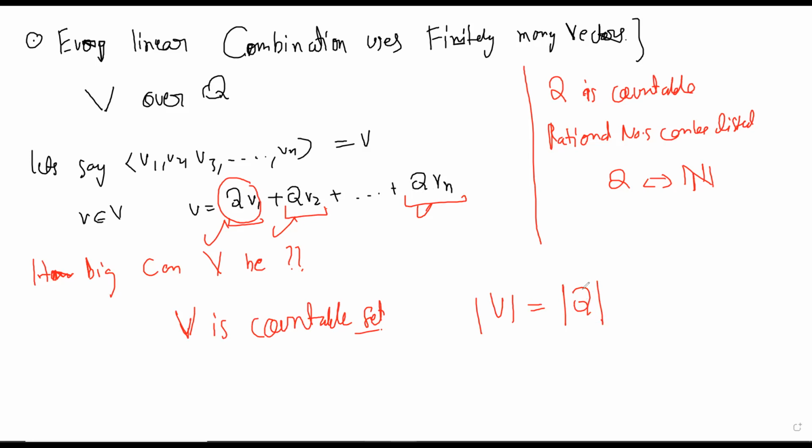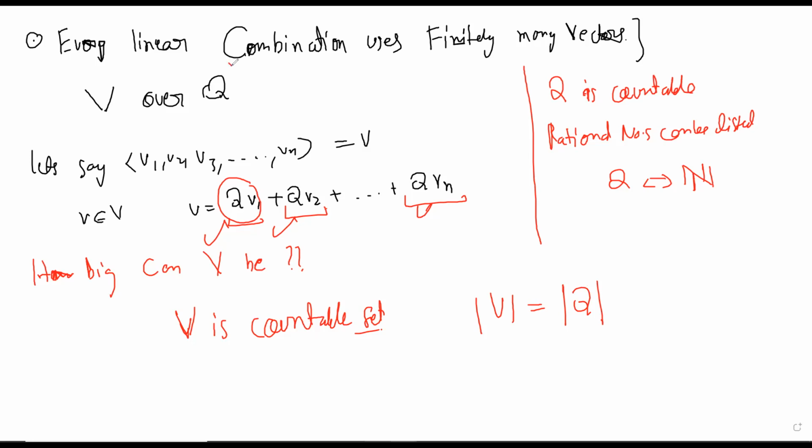Now, why am I saying all this even if you don't know much cardinal arithmetic? My point is that the size of the base field, along with the fact that you can only take finite linear combinations, says that you cannot generate too many things compared to what your base field is.